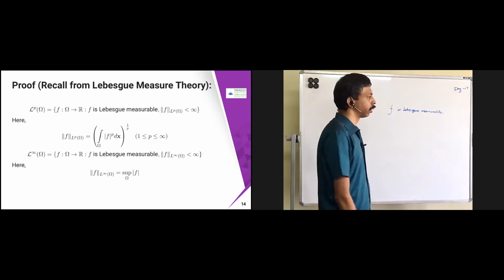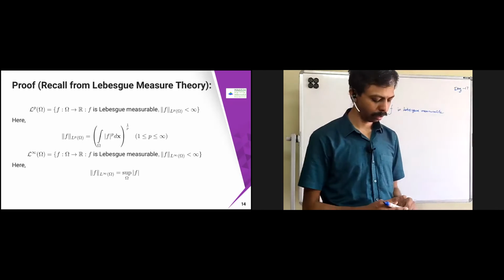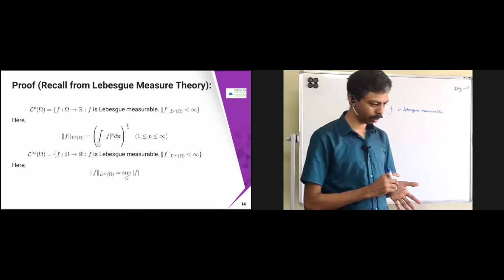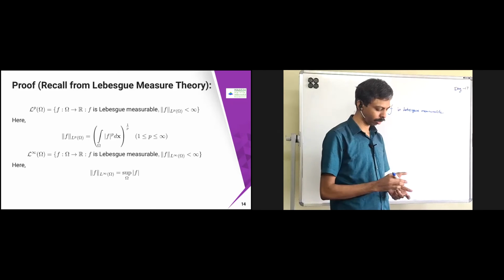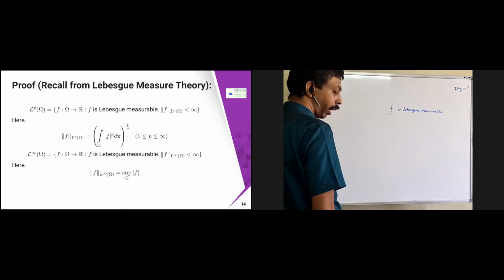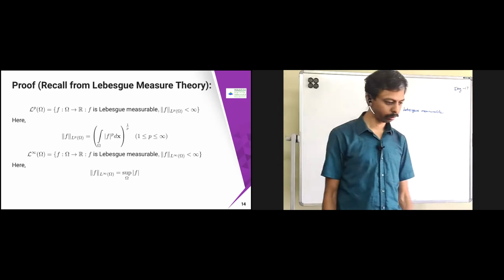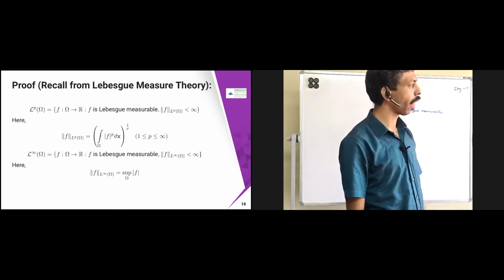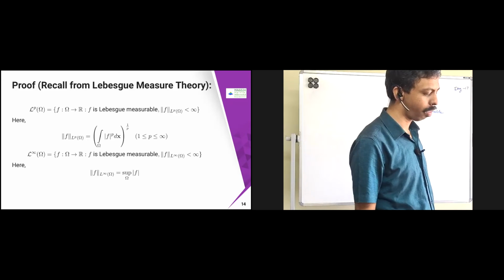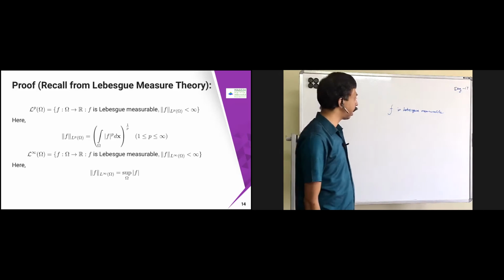If it is Lebesgue integrable. So what is the meaning of Lebesgue integrable? When do you say it is Lebesgue integrable? The outer measure of that function and the inner measure of that function should be equal. Okay, exactly. So that's the idea of Lebesgue measurable.